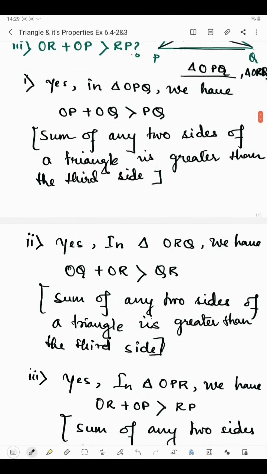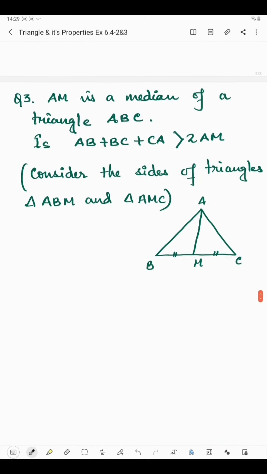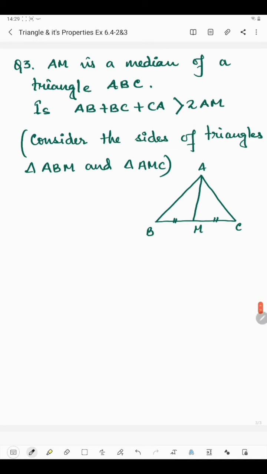Now moving on to question number 3. Question number 3 says AM is the median of a triangle ABC. So this is a triangle ABC and AM is the median. If AM is the median, that means point M is the midpoint of BC. So the length of BM is equal to the length of MC.